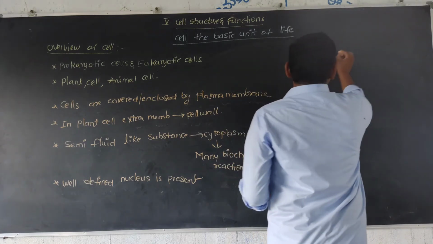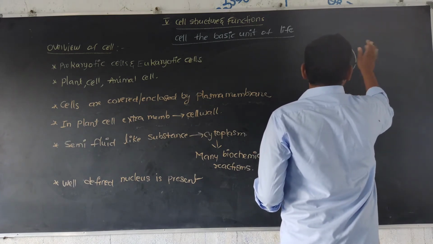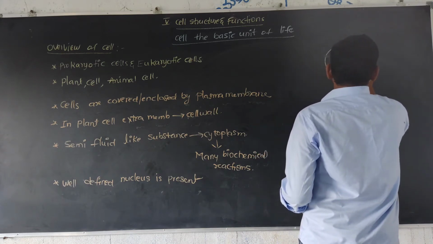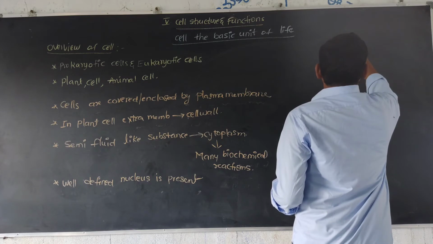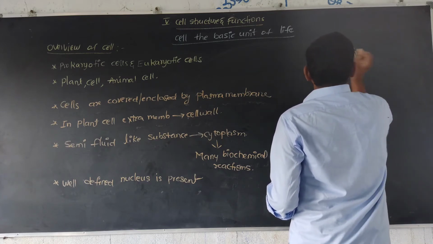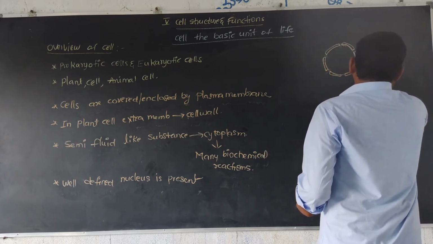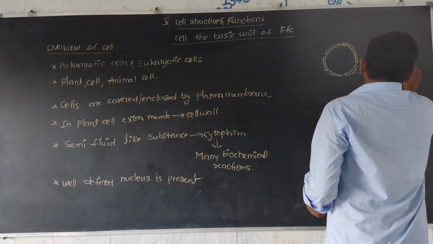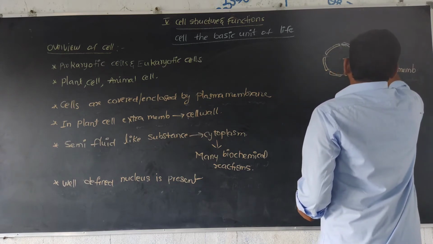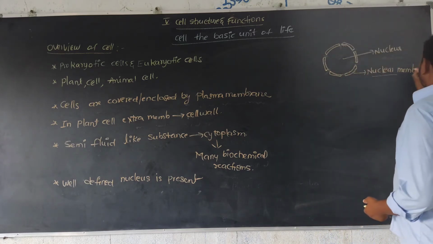Nucleus is a double membranous structure. This is the nuclear membrane, and the nucleus is covered with or enclosed by the nuclear membrane.